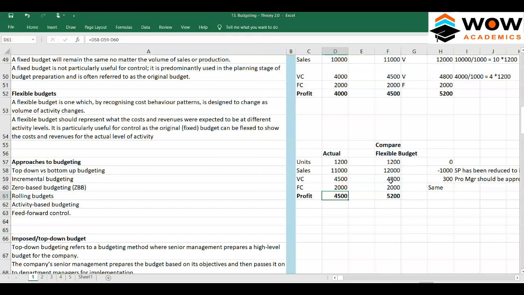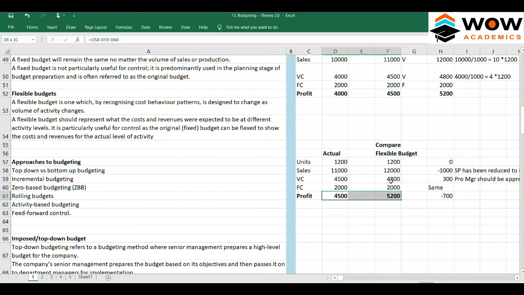Why has profit gone lower? Because of the selling price, the sales manager lost 1,000 rupees we should have earned. But the production manager has done a really good job of saving us 300. So totally 700 we have lost. Yes or no? The answer is yes.